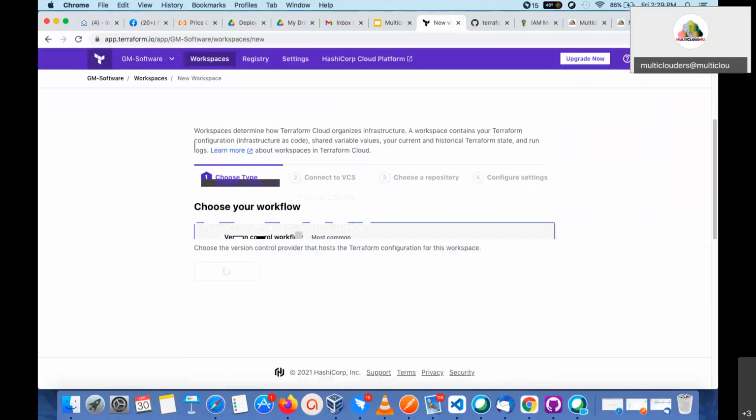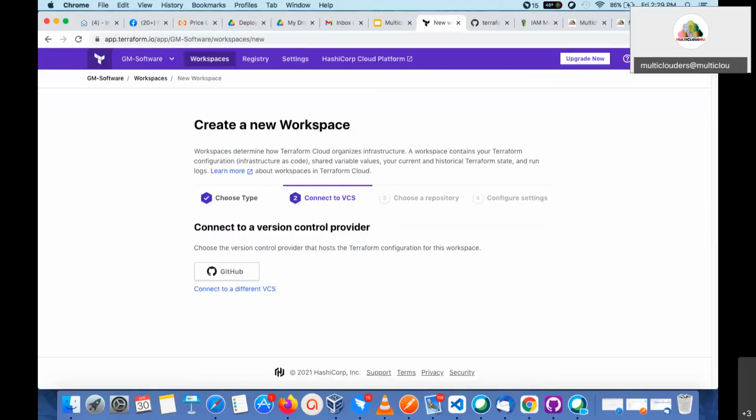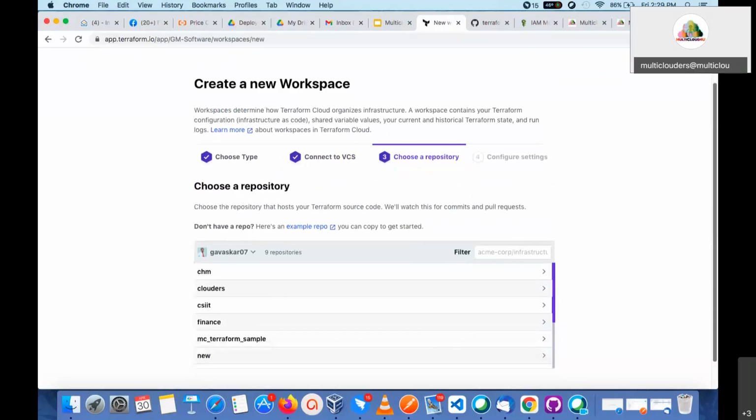Now you see it is coming automatically. If you use another version control system, you can do that. But in my case, I have created a repository in GitHub, so I have to click GitHub. You click GitHub, and you see it is asking for the account. I have already synchronized my GitHub account with Terraform Cloud. If you are doing it for the first time, no problem; the first time you have to synchronize your GitHub account with Terraform Cloud. I have already synchronized that. So now you see, this is my GitHub account.